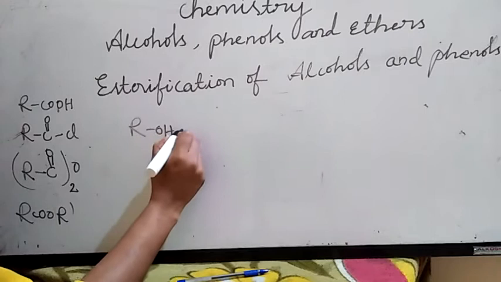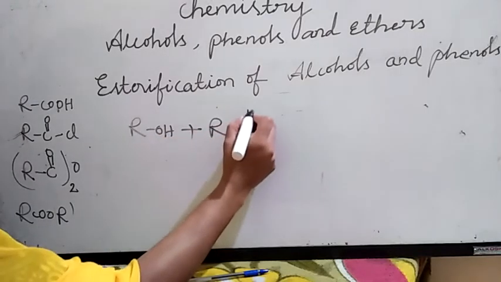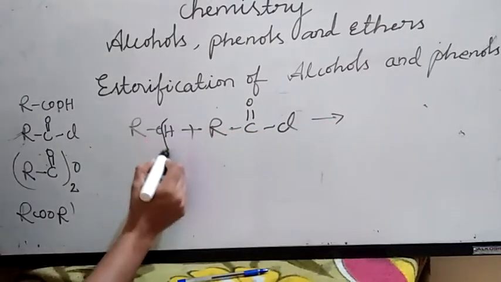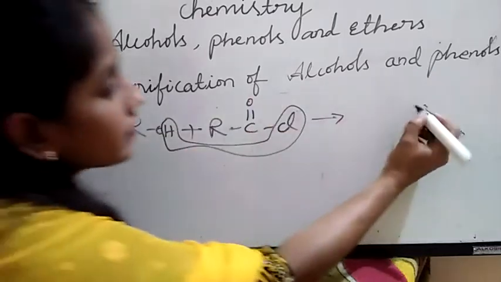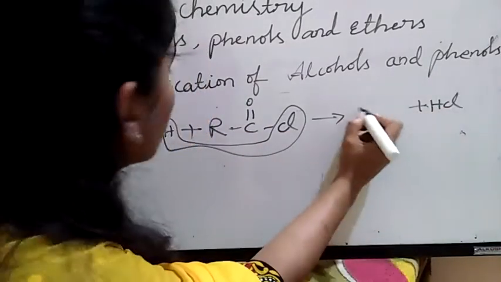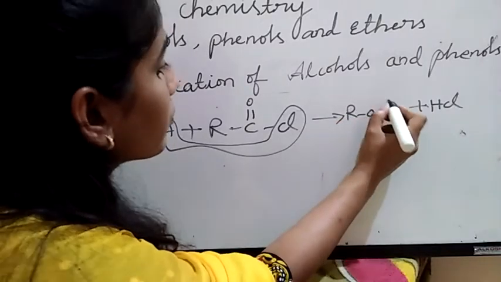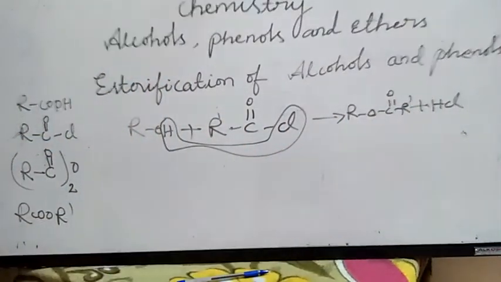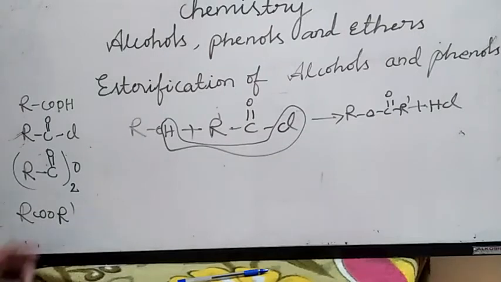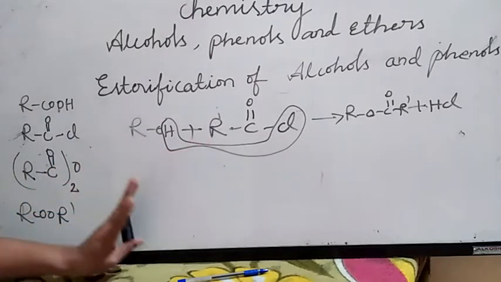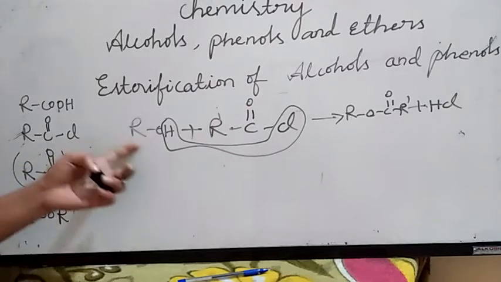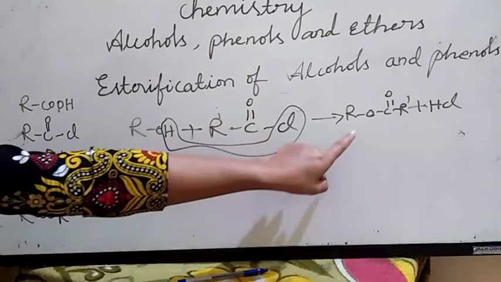Alcohols or phenols react with acid chlorides, RCOCl. We are going to get HCl, hydrogen chloride, as H and Cl combine, with the formation of ROCOR dash. You can take here R dash COO dash. This is an ester. You can take a number of examples like CH3, C2H5. Finally, you will get the esters. This is esterification. Esterification means we are getting esters. Whatever the reactants are, finally we get esters.